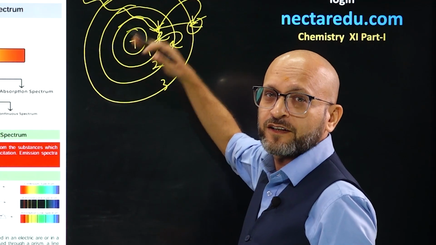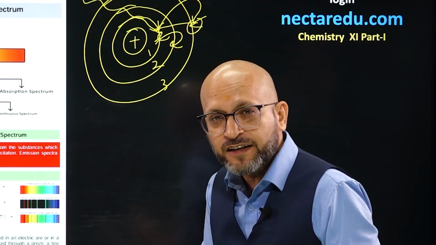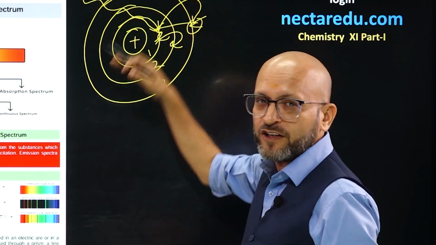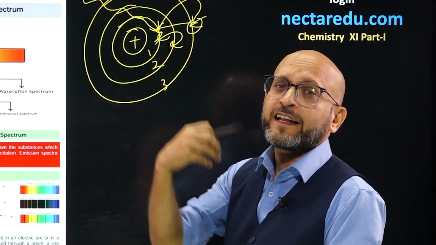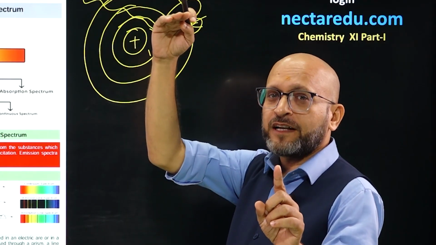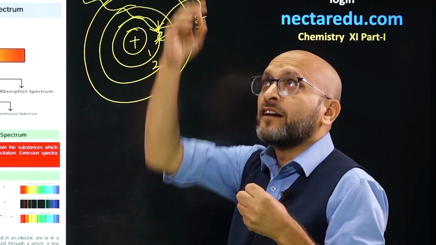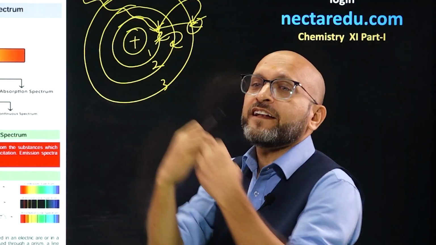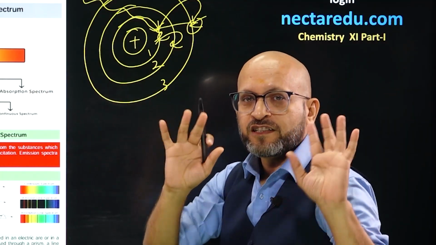When it goes to the higher orbit, it absorbs energy. When it falls back to the original orbit, it emits radiation. Clear? Goes to a higher orbit, absorbs energy; jumps from higher to lower orbit, it emits energy. Just remember this principle.